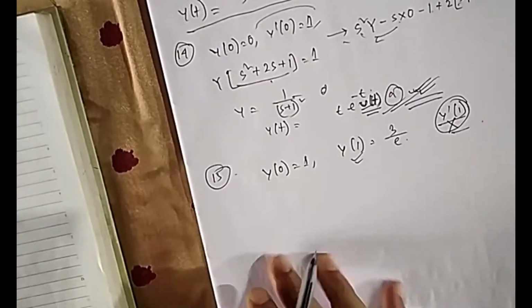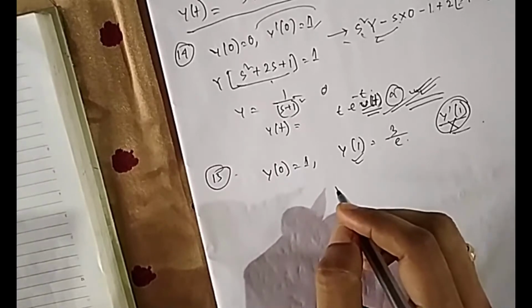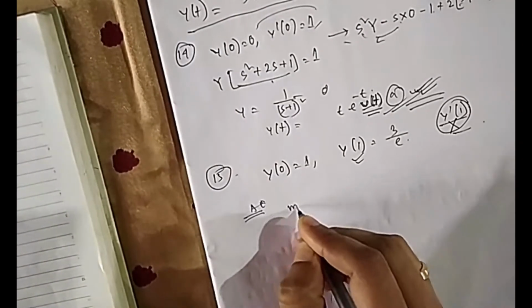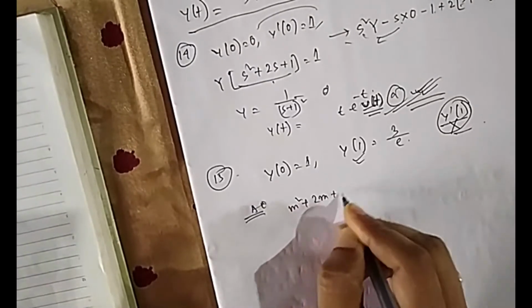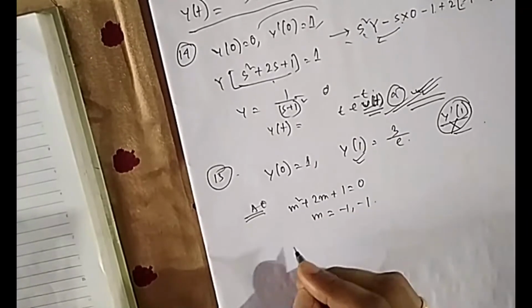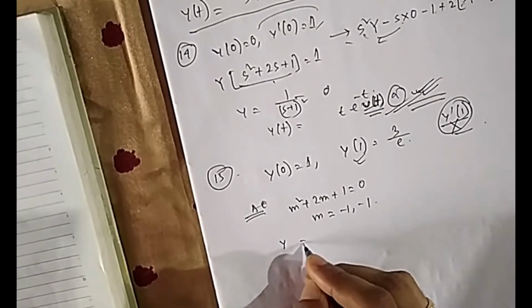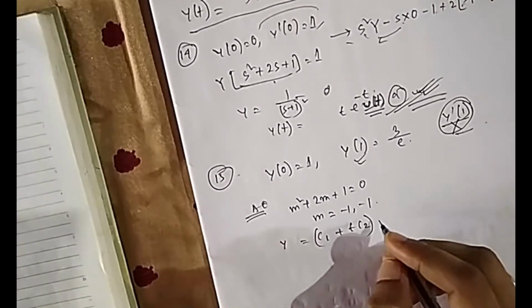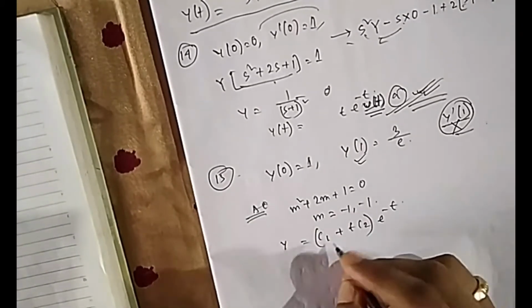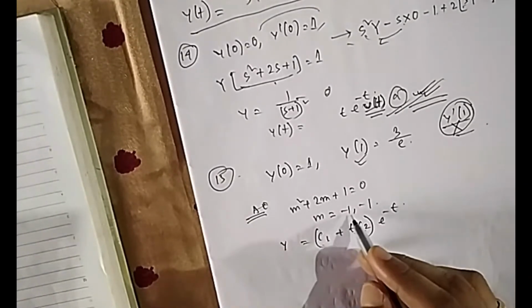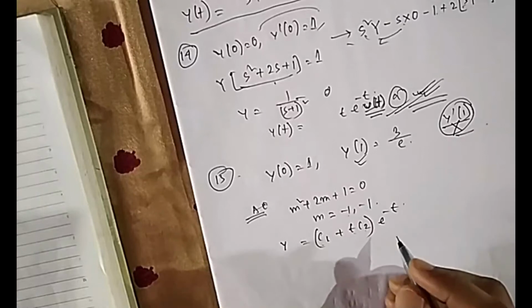So what you have to do, we have to do our normal differential equation solution. So we will write the auxiliary equation in terms of m. It will be m square plus 2m plus 1 equal to 0. If you solve it, you will find m is equal to minus 1, minus 1. So what is the solution for this one? The solution was (c1 plus t c2), because here t is the variable, and e to the power minus t. It was c1 plus x c2 e to the power mx, where m was minus 1, so you can put it there.